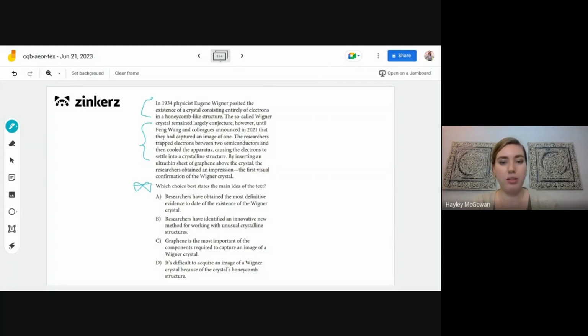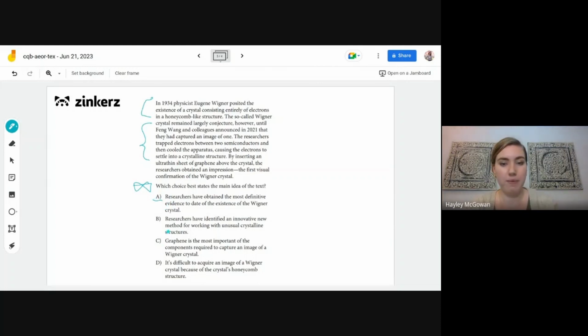So A, researchers have obtained the most definitive evidence to date of the existence of the Wigner crystal. All right, so we definitely did see here that they obtained some more definitive evidence that they proved with this experiment that they described. So A seems like it could be a good choice. Let's look at the rest though.